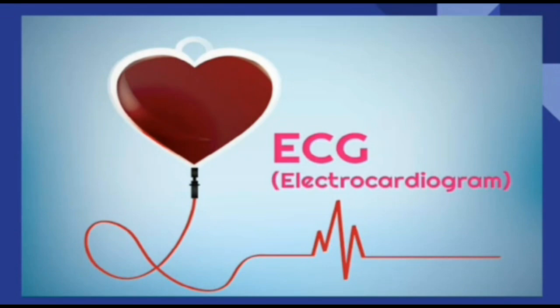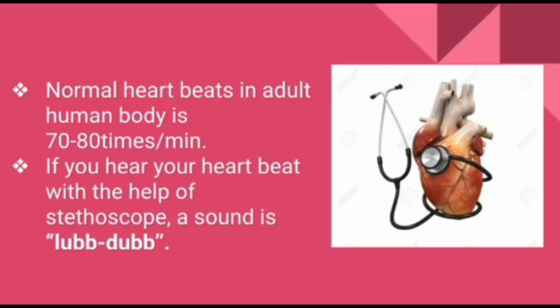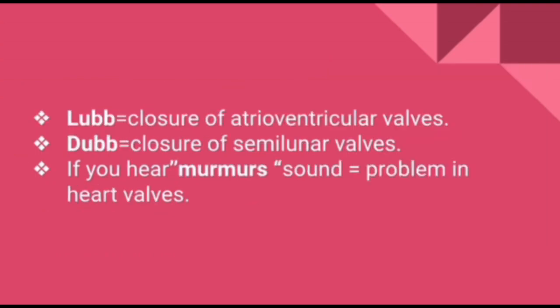Today our topic is about ECG, that is electrocardiogram. Normal heartbeats in an adult human body is 70 to 80 times per minute. If you hear your heartbeat with the help of a stethoscope, the sound is lub dub.